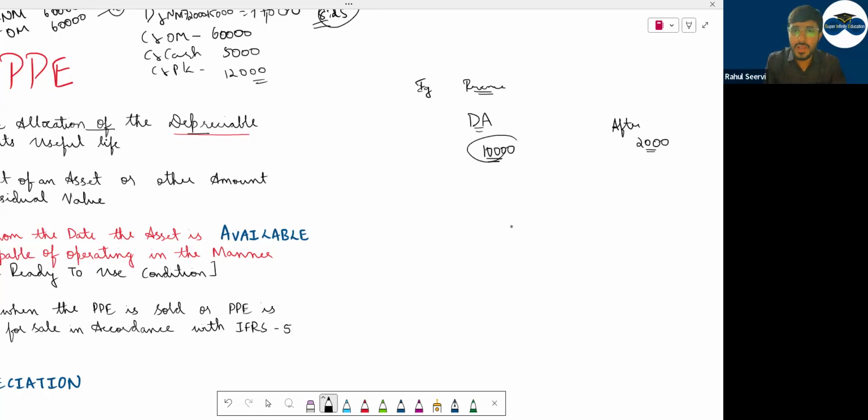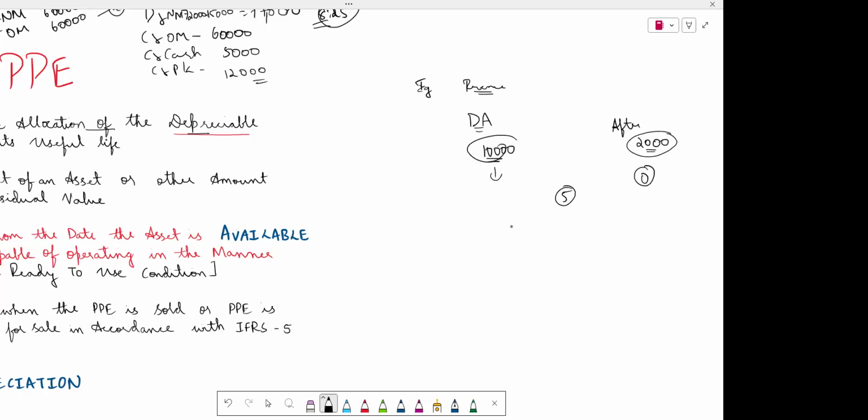This 10,000 worth laptop I am using for 5 years. I thought that okay, 5 years I will use it. At the end of the 5th year I will get zero, no one will give me some amount. But can I say someone is ready to pay me 2,000 rupees for this laptop? Can I say scrap value? Selling it as scrap, simple Hindi.